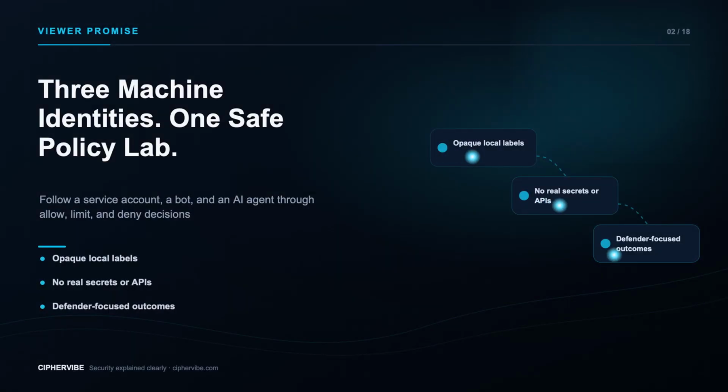In this CipherVibe episode, we will compare 3 fictional non-human identities: a billing service, a support bot, and an AI operations agent. A deterministic local simulator assigns each an owner, purpose, credential type, permission set, and expiration. It never connects to a cloud, directory, API, model, database, or production tool.